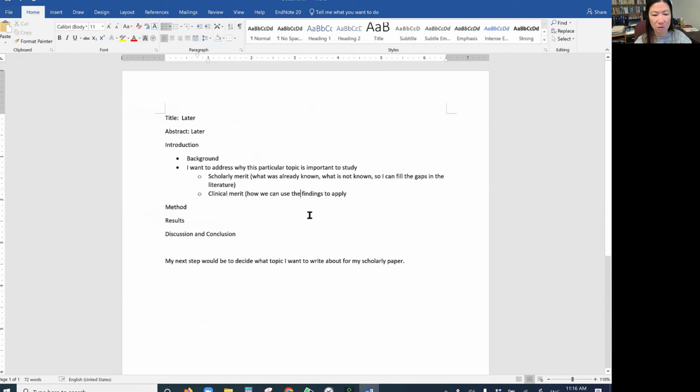How we can use, or how we can apply the findings. How we can apply the study results. I'm going to find out. I still may be totally wrong, but I'm just going to leave it this way for now.